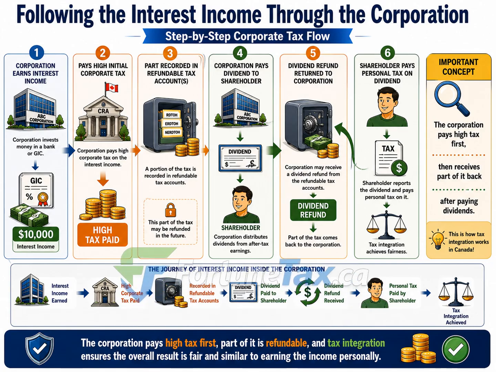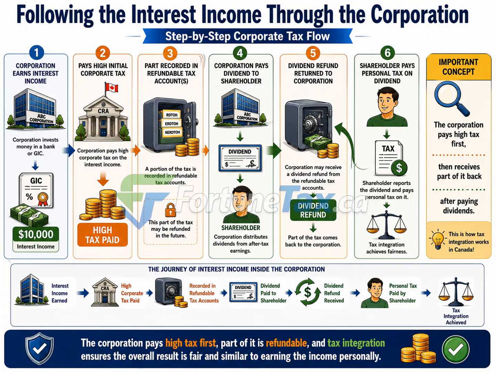Our example begins with a corporation investing surplus cash in an interest-bearing investment, such as a GIC or a bank account. During the year, the investment earns $10,000 of interest income. The first thing that happens is that the corporation pays corporate tax on that interest income. Unlike active business income, interest income is subject to a much higher initial corporate tax rate. This often surprises new students because the tax appears significantly higher than if the income had been earned personally. However, this is not the end of the story.